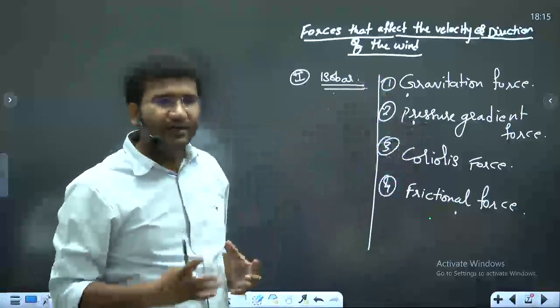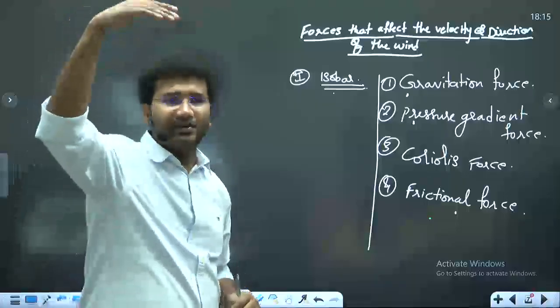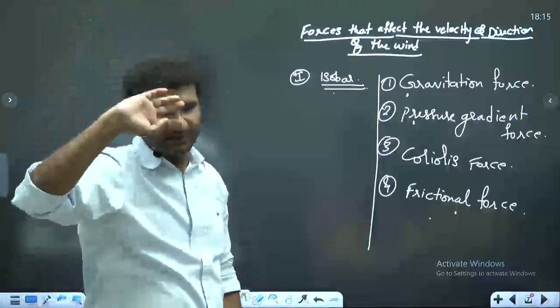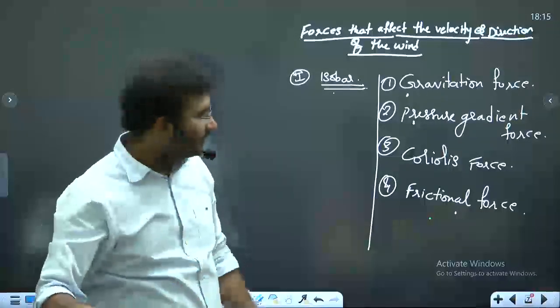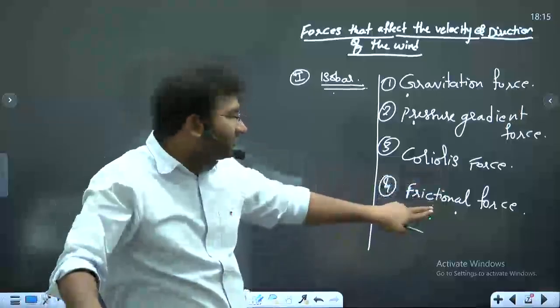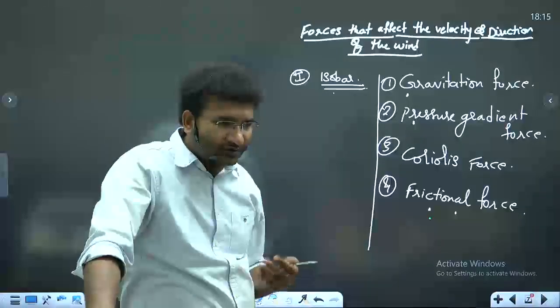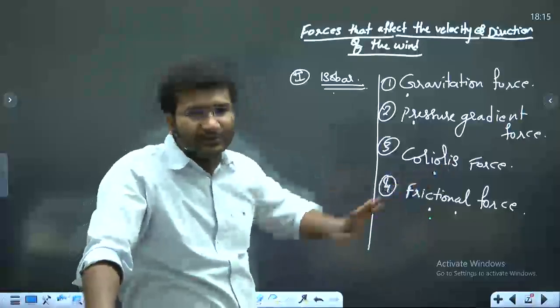The other one is thermal gradient. Thermal gradient is also the temperature gradient which is present in the upper atmosphere. This we'll talk about a little later. This is called higher geography that I'll deal with in the jet streams. That is nothing but your jet streams. Now coming to the concept of frictional force. Frictional force, I told you, is very high in the lower atmosphere and low in the upper atmosphere. Now coming to the concept of Coriolis force.